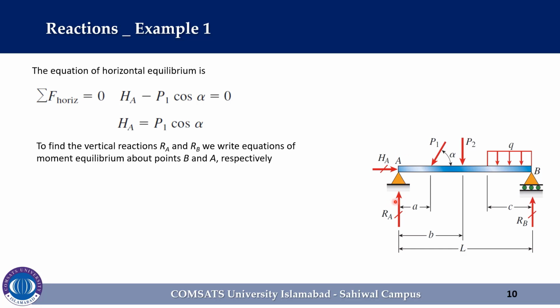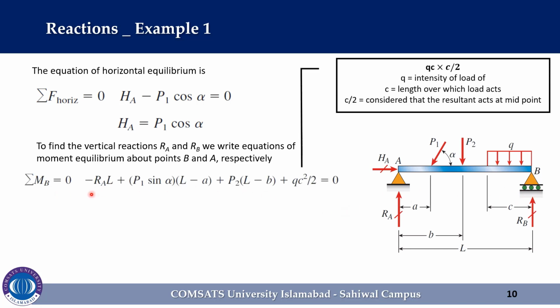So we can say that the equation of moment equilibrium about point B is equal to minus RA L. L is the distance from point B and RA is the reaction force at a pin support. Minus represents, as we already discussed, the counterclockwise moments being positive. Minus RA represents the moment of this reaction force is clockwise.